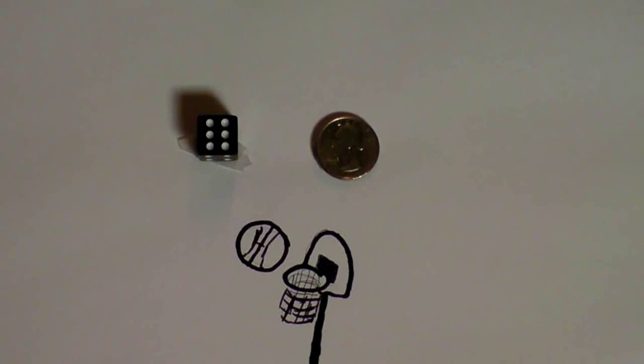Now that's not the most important thing here, but what I'm trying to get across is that in order to calculate the probability that you will score a basket if you shoot 1,000,000 times, you have to calculate the probability that you won't score at all.